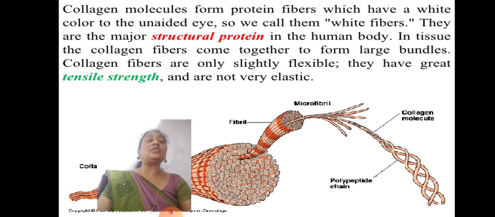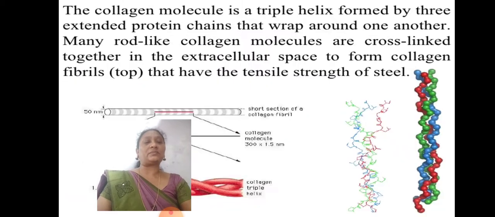Collagen molecules form protein fibers which have a white color to the unaided eye, so we call them white fibers. They are the major structural proteins in the human body. Collagen fibers come together to form large bundles. Collagen fibers are only slightly flexible, so they have great tensile strength and are not very elastic.